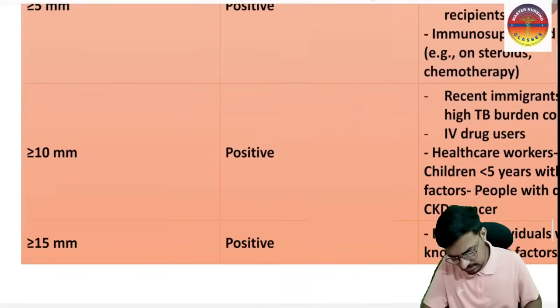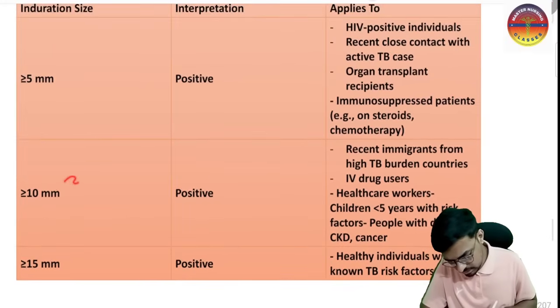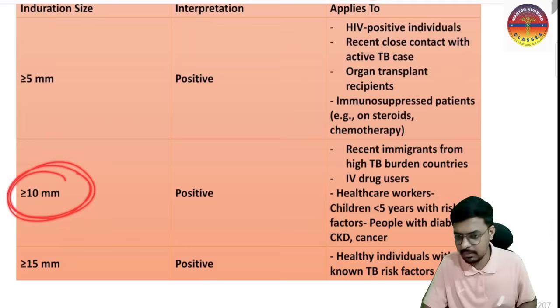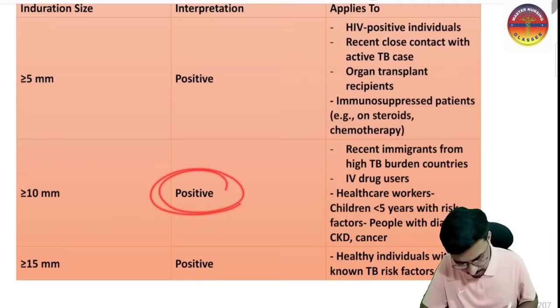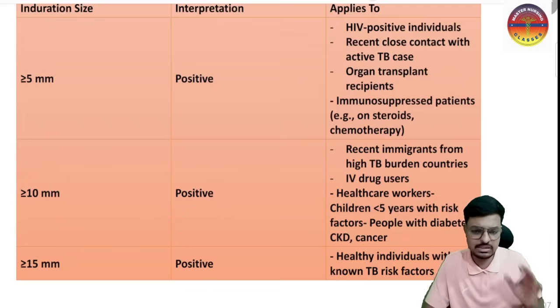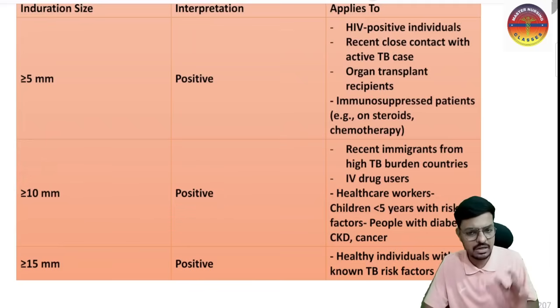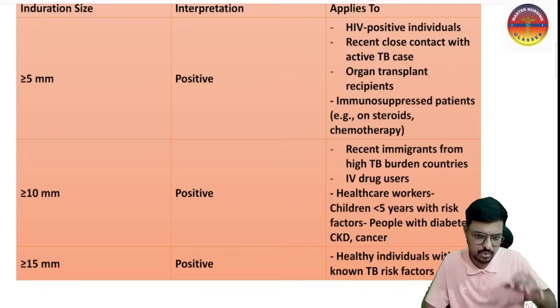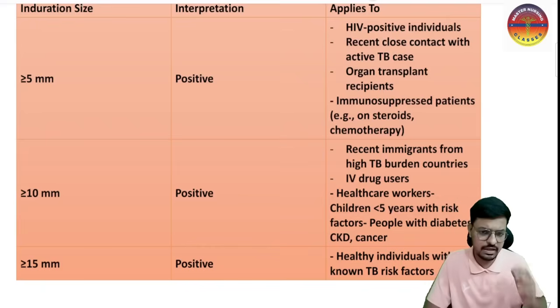Okay, so next, if the induration is more than or equal to 10 mm, I am going to consider it positive in nursing officers, lab technicians, all the lab workers who work in the microbiology lab, and children less than 5 years of age.